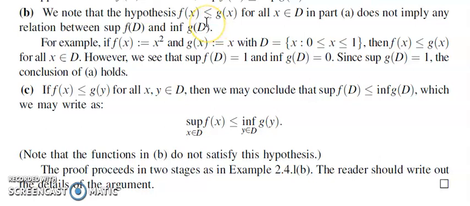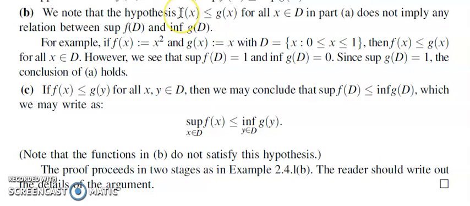We have already proved that if A and B are two sets with small a less than or equal to small b for every a element of A and b element of B, then supremum of capital A is less than or equal to infimum of capital B. But a similar property need not be true in the case of